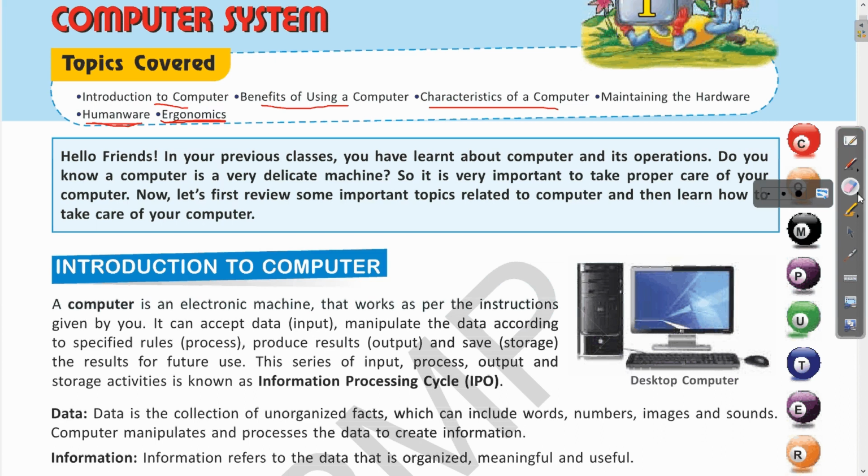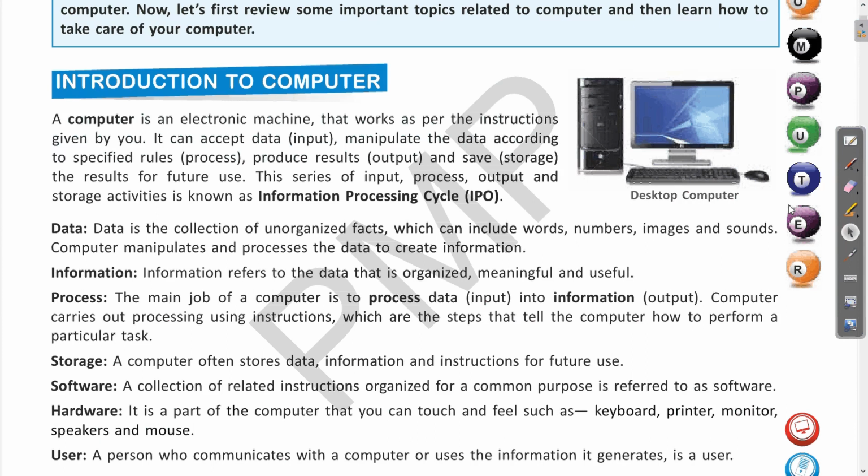Now coming to the first topic, introduction to computer. Let us start. A computer is an electronic machine that works as per the instructions given by you. Everyone is familiar that a computer is an electronic device which works on the basis of whatever instructions or commands we give. It can accept data. This data is called input. Then it manipulates the data according to specific rules. This manipulation or modification is called processing, and the processed result is called output.